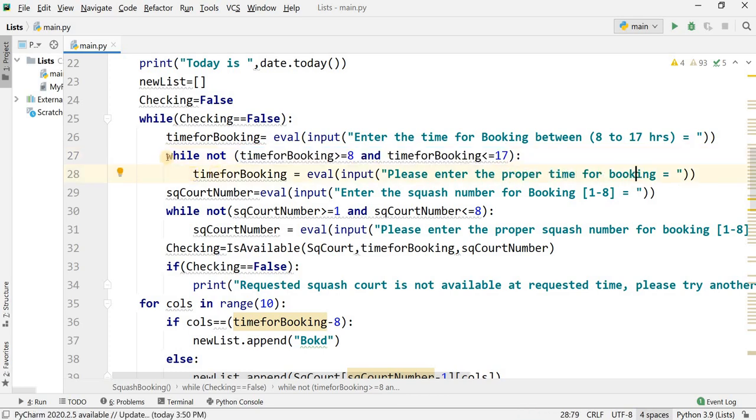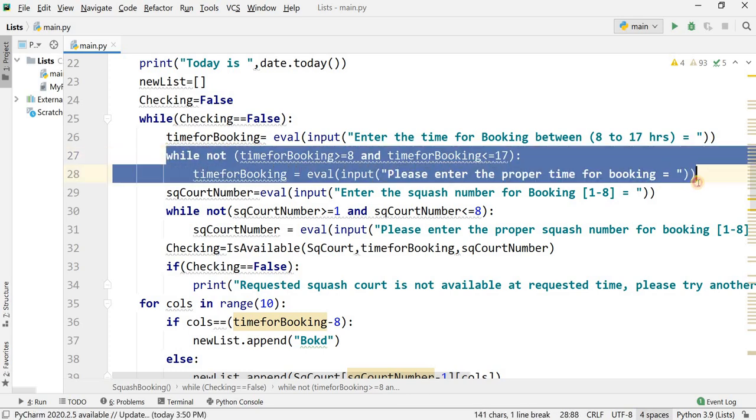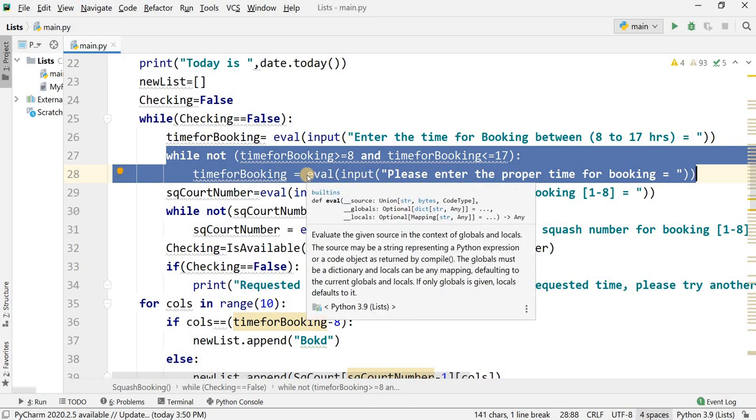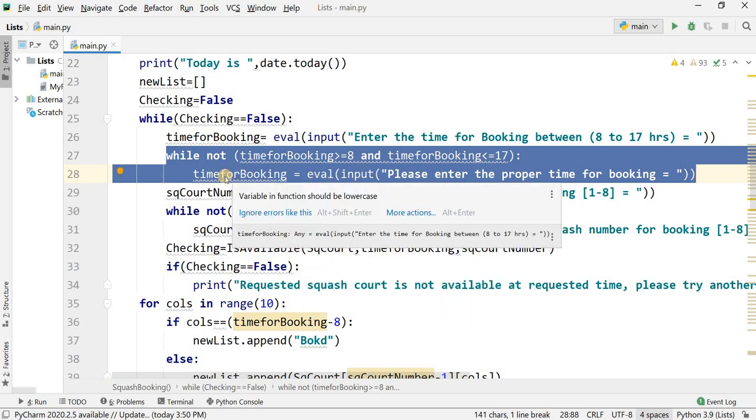Here I have implemented validation. It means you must enter the time between 8 to 17. If your time is something else than I have mentioned, then what will it do? It will ask you again and again until you give the correct time.